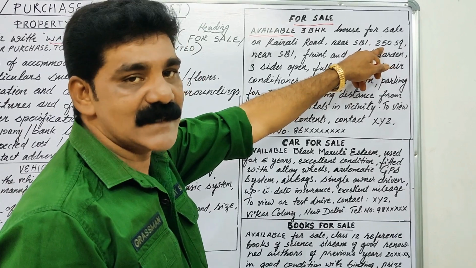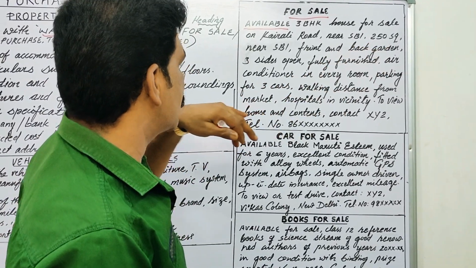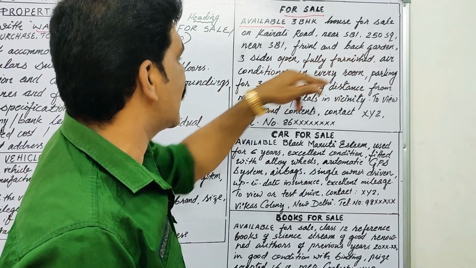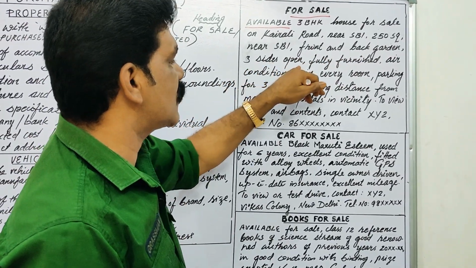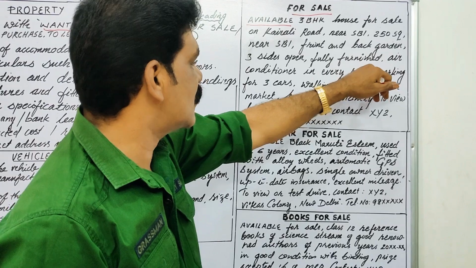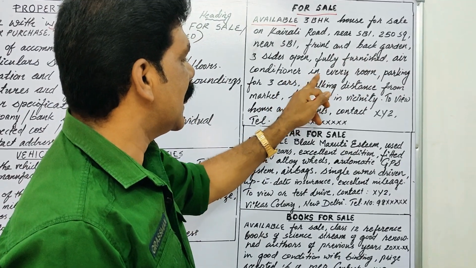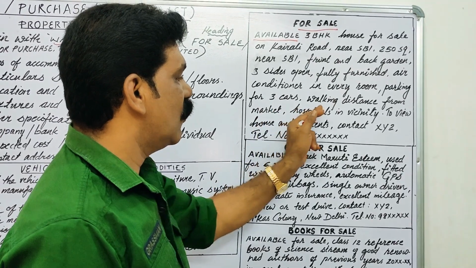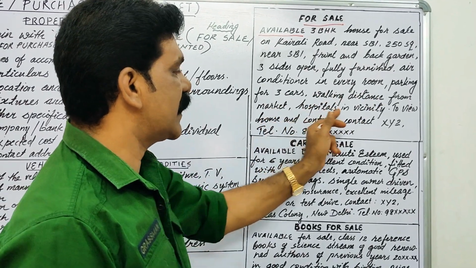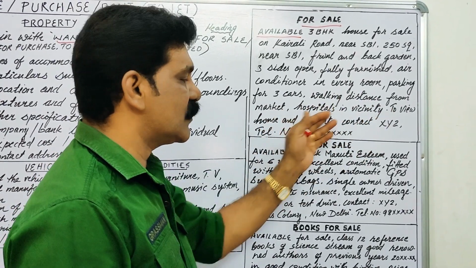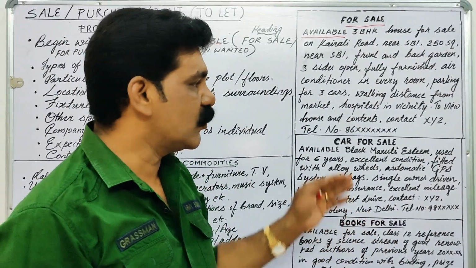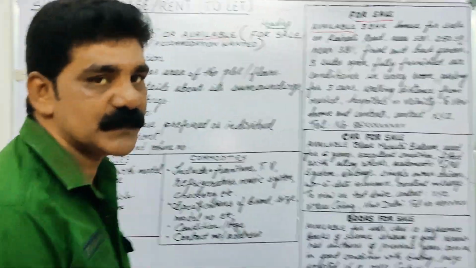And what is the size? 250 square area near SBI, front and back garden. Then 3 sides open, fully furnished, air conditioner in every room, and parking facilities for 3 cars, walking distance from market, hospitals in vicinity. To view the house, the contact address has been given. So, for your use, you may take a screenshot of it.